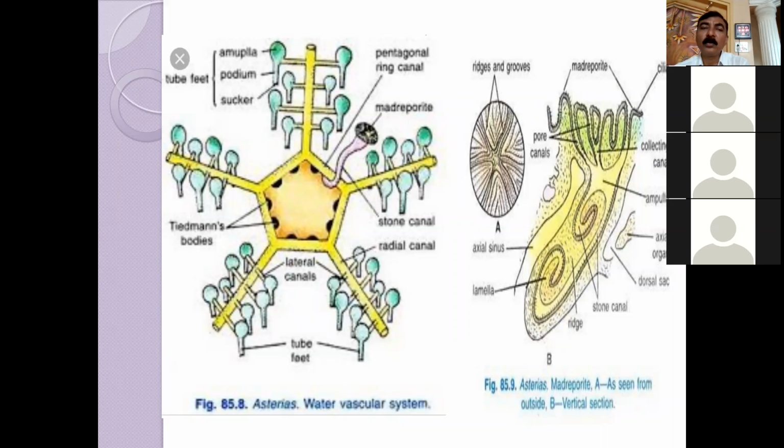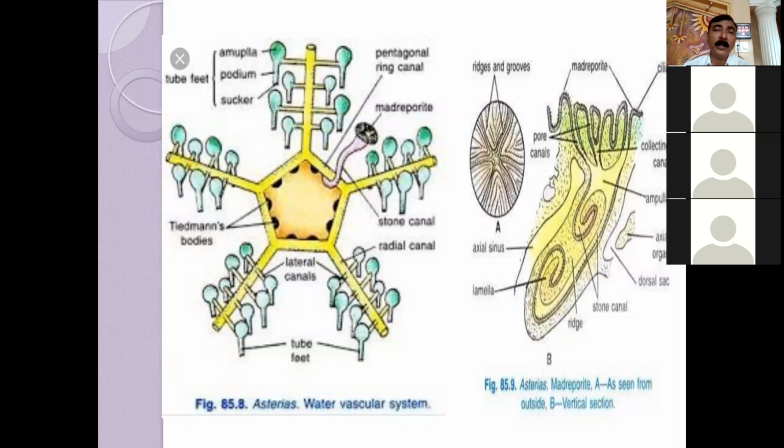And this particular asteria doesn't have eyes or sense organs, but the tip has particular ocelli. So these particular arms have sensation of where they have to go, and whether the prey has to be opened. If bivalves are there, they have to be opened. So with the help of these tube feet, they attach their tube feet to the two surfaces and open the bivalve. Bivalve means shell, they open it, and then they evert their digestive part with the help of the cardiac stomach.